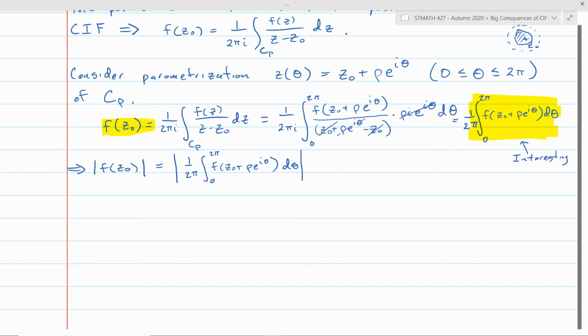It's the regular kind of integral that you evaluate by breaking it up into the real and imaginary components and then doing those two separate integrals. One of the results in that section said that when you take the modulus of such an integral, it will be less than or equal to what you get if you pull the modulus inside the integral. So this is less than or equal to 1 over 2 pi, integral 0 to 2 pi, and then the modulus of the stuff on the inside.